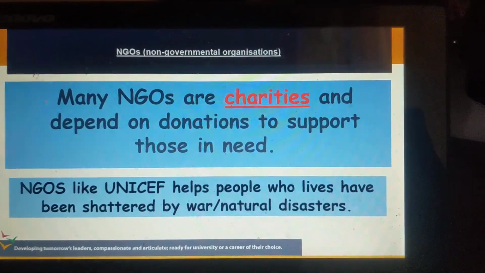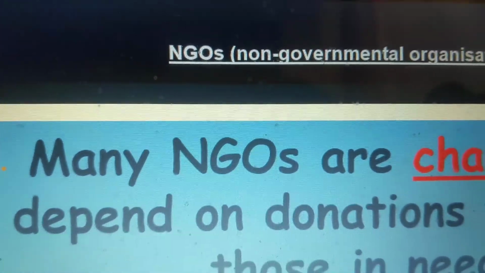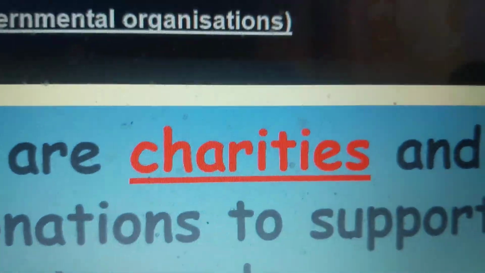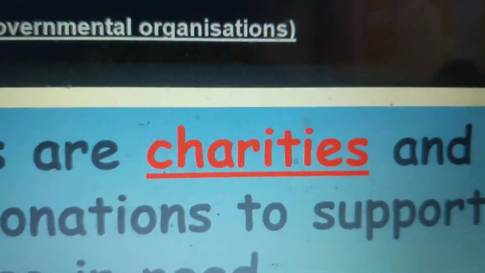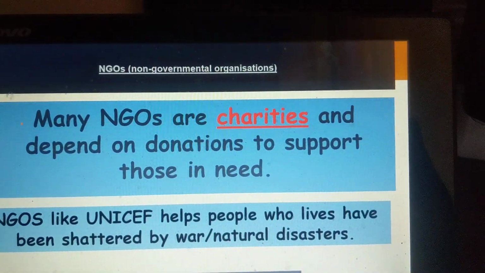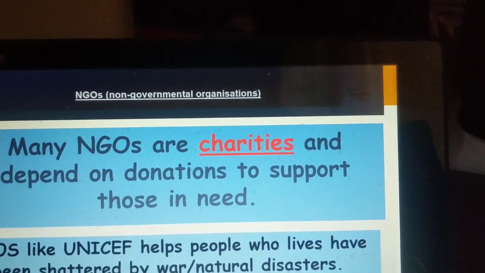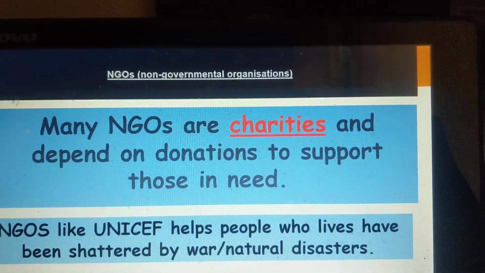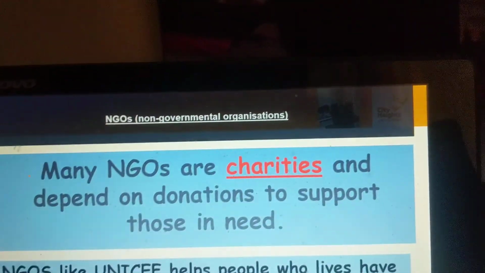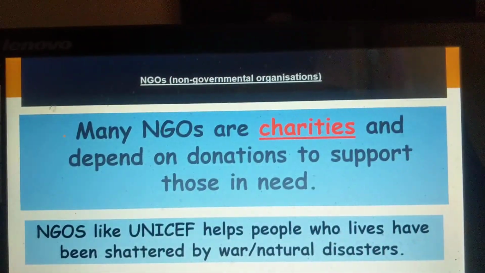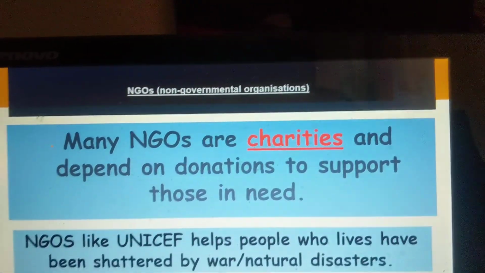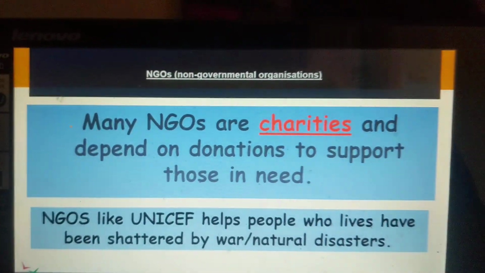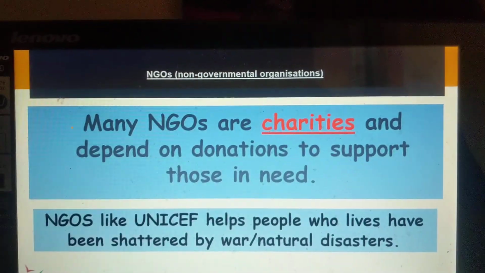Many NGOs are charities. Charities are organizations that rely on donations and depend on donations to support their causes, to support what they believe in, and those that really need it. For example, a charity like City UK in this country works really hard with young people in deprived backgrounds. They depend on donations like NGOs to provide support to those young people.